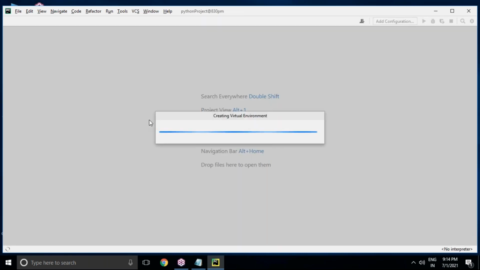Now it's opening. First, initially it is creating a virtual environment. Once the virtual environment is created successfully, it will be ready for accepting the creation of any files. It takes a few seconds to create the virtual environment. A virtual environment is a separate environment for running this Python project at 8:30 p.m. All files and folders are isolated from other environments, so you can clearly work with any number of files in this environment.